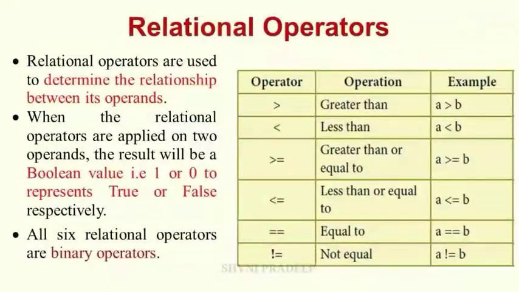Next operator is relational operator. Relational operators are used to determine the relationship between its operands, which means it is used to compare two values. When you apply relational operators on two operands, the result will be a Boolean value, either 1 or 0. 1 means true and 0 means false. All the relational operators are binary operators, which require two operands. Some of the relational operators are greater than, less than, greater than or equal to, less than or equal to, not equal to.